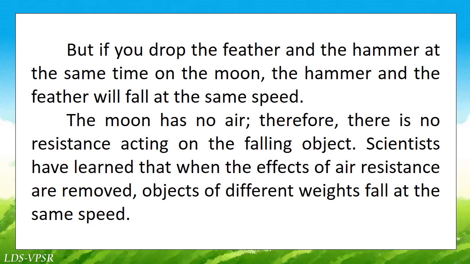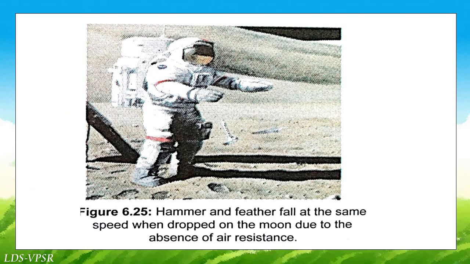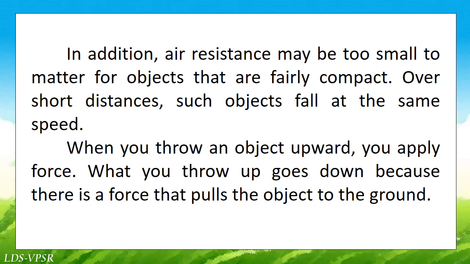Scientists have learned that when the effects of air resistance are removed, objects of different weights fall at the same speed. Figure 6.25 shows the hammer and the feather fall at the same speed when dropped on the moon due to the absence of air resistance. In addition, air resistance may be too small to matter for objects that are fairly compact. Over short distances, such objects fall at the same speed.